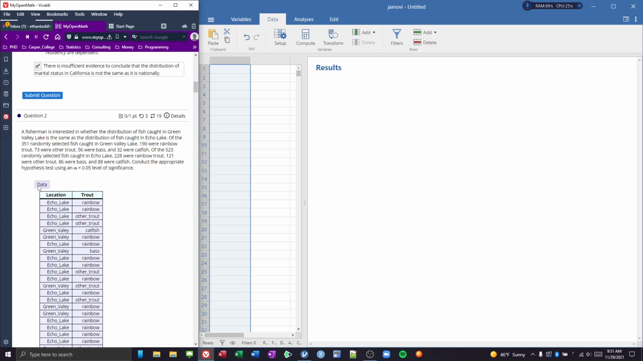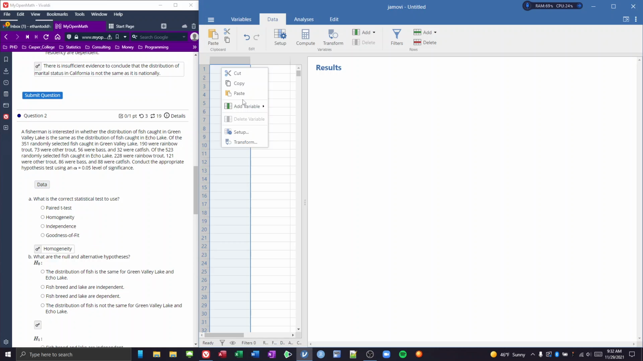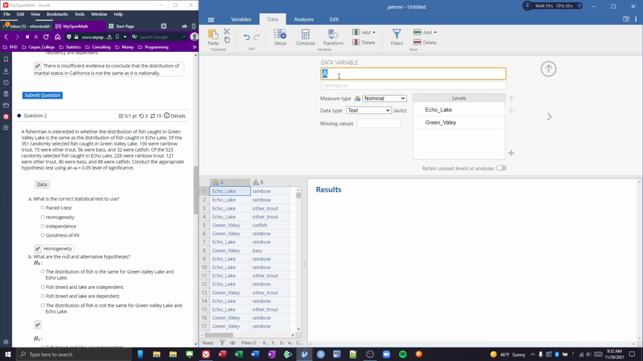Let's go ahead and grab our data and let's bring it on over. So I'm just going to go ahead and copy in our data and let's paste it into Jamovi. Okay, and let's rename these: A will be location, and then B, let's just label that as fish. Perfect.